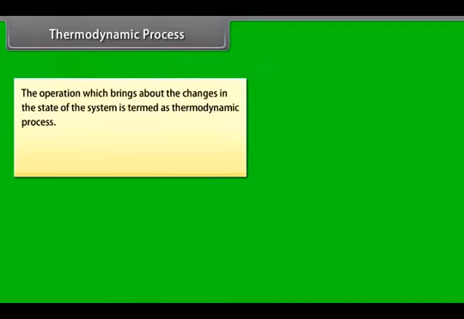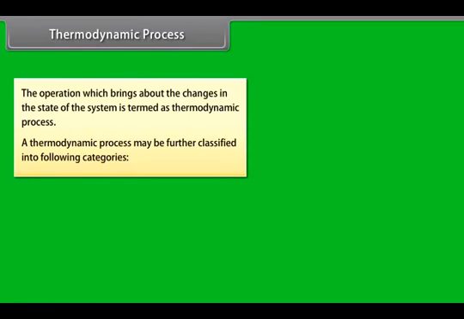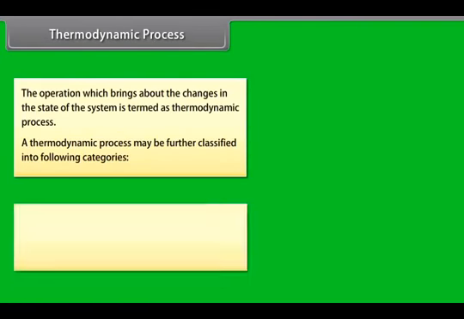Thermodynamic process. The operation which brings about the changes in the state of the system is termed as thermodynamic process. A thermodynamic process may be further classified into following categories. Isothermal process. It is a process which is carried out at constant temperature.